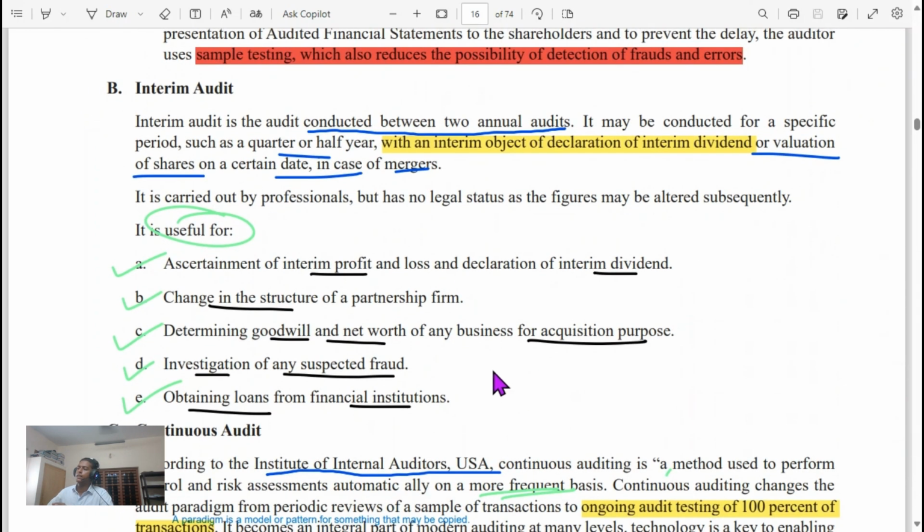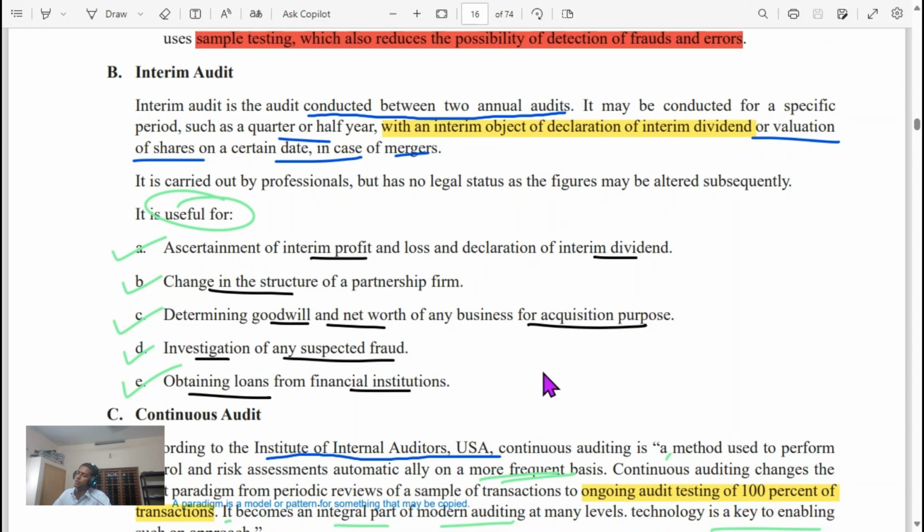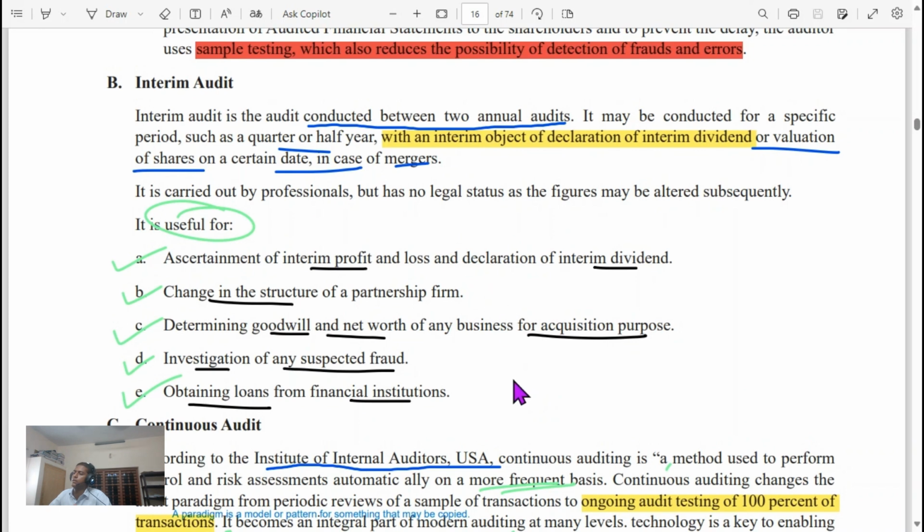Interim audit. It is conducted between two annual audits, quarterly or half yearly, with the objective of declaration of interim dividend, or valuation of shares on a certain date in case of mergers. It is useful for ascertainment of interim profit. In case of declaration of interim dividend, change in structure of a partnership firm, determining goodwill and net worth for acquisition purposes, investigation of a suspected fraud, or obtaining a loan from a financial institution, interim audit is beneficial.